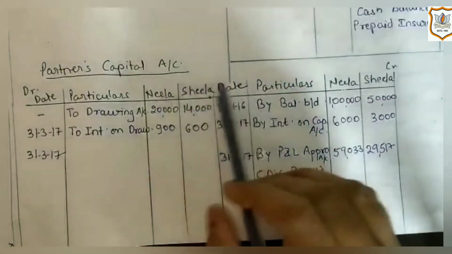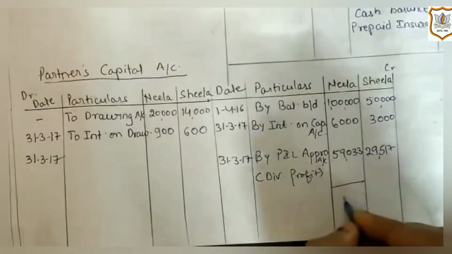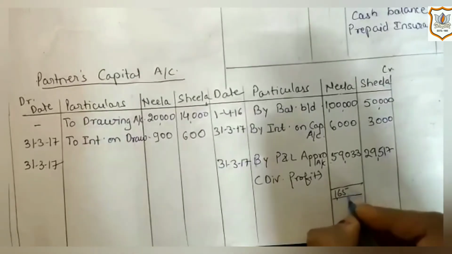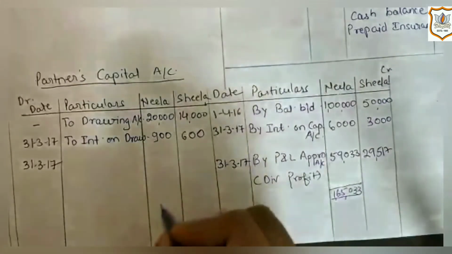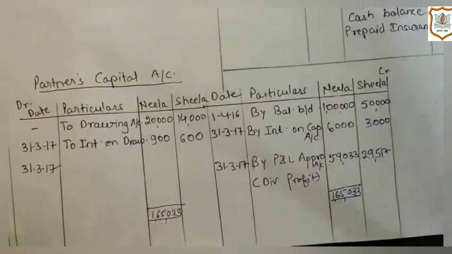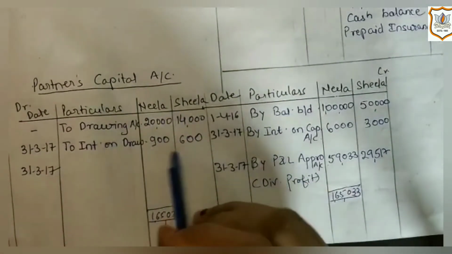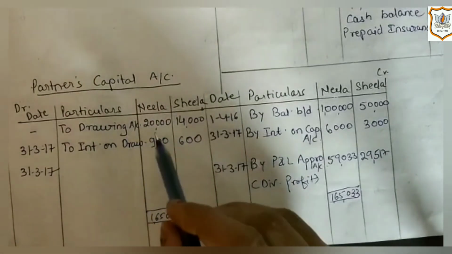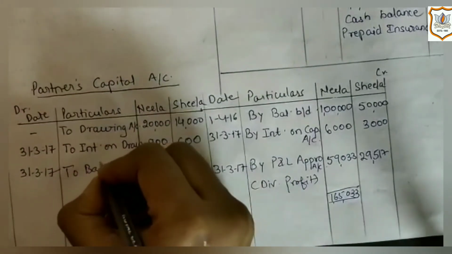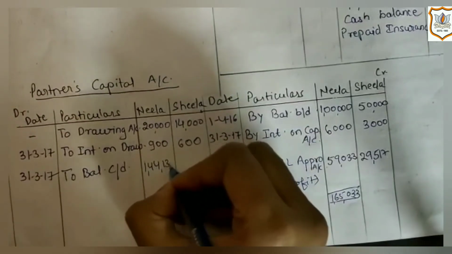Now let's close partners capital accounts. First we will close capital account of Neela. Here total of credit side is more, which is 1,65,033. So here difference would appear on debit side, which will be called closing capital balance of Neela. To balance c/d 1,44,133.